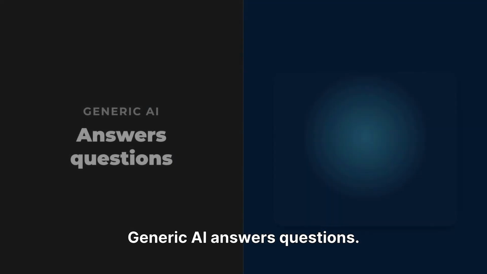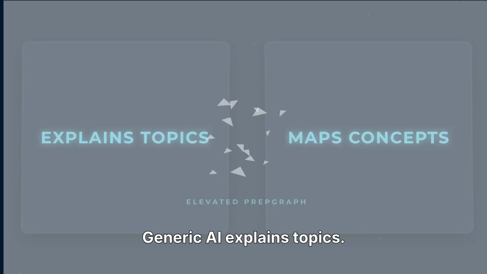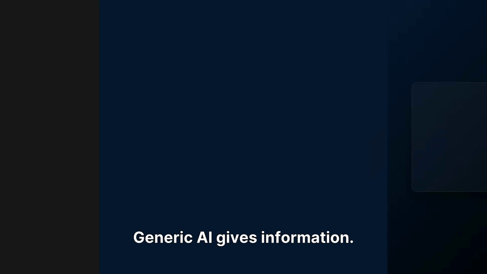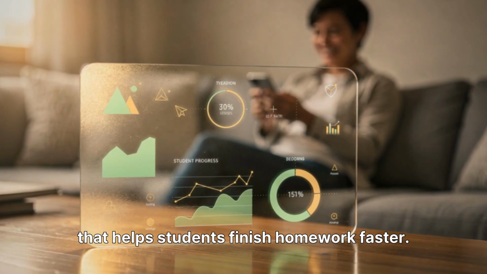So here is the difference. Generic AI answers questions. PrepGraph builds exam readiness. Generic AI explains topics. PrepGraph maps concepts. Generic AI waits for prompts. PrepGraph leads the journey. Generic AI gives information. PrepGraph builds mastery.